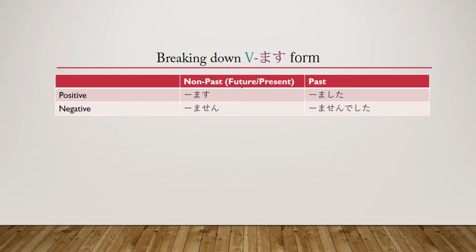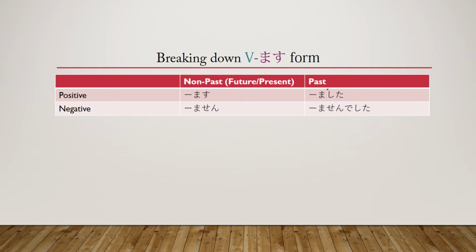This present tense is like a habitual present tense. So if someone asks, do you have a job, you'd be like, yeah, I work, or yeah, I'm working. Both of those are habitual, and in that case, you can use the masu form. The masu form is very, very open to interpretation. Like, you can kind of use it whenever. It's not in the past, and people will generally understand what you're talking about. Then masen is going to be the negative form of that, so that's when you'd say, I don't work, I don't run, stuff like that. When you're talking about a habitual thing, or in the present, I am not going to run, I am not going to work, something like that.